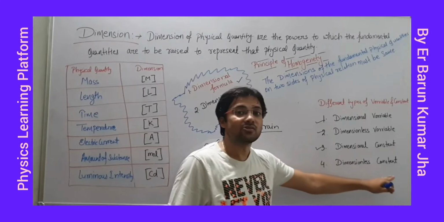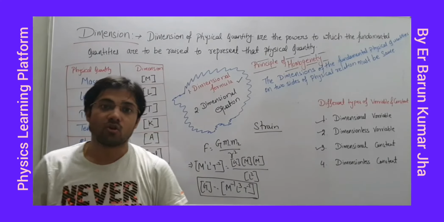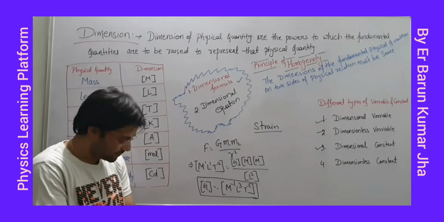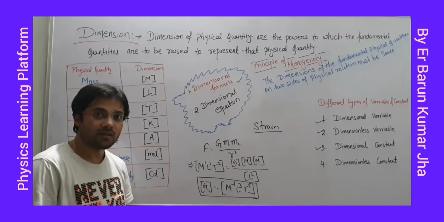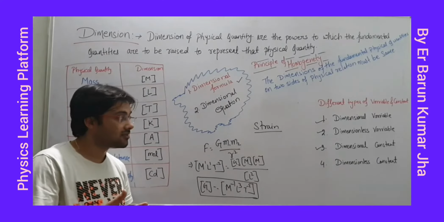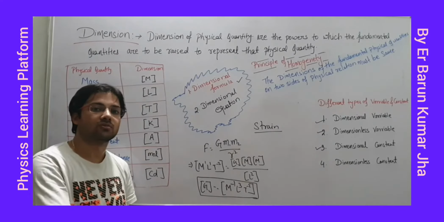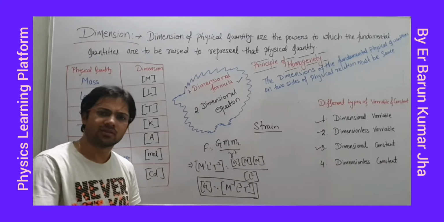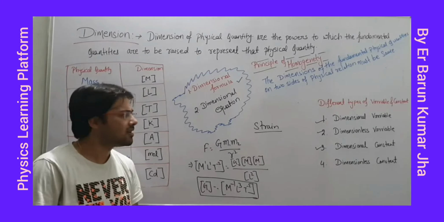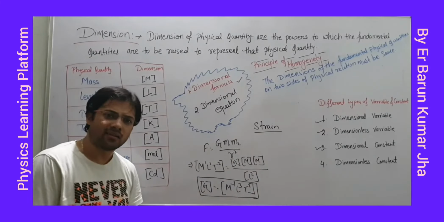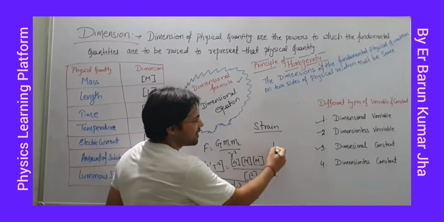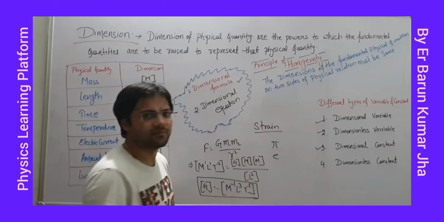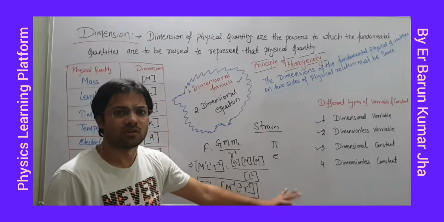Next, dimensionless constant. Dimensionless constant means something which doesn't have dimension and they are constant also. Examples you have sin theta, cos theta, tan theta. For a particular theta, these values are constant. So sin theta, cos theta, tan theta, these are dimensionless constants. Or pi, you know, pi. This is constant. This is dimensionless also. Right? Exponential e. Fine. This is also a dimensionless constant.